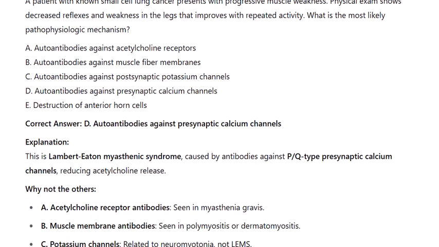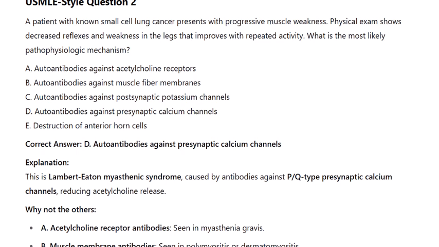USMLE-style question 2. A patient with known small cell lung cancer presents with progressive muscle weakness. Physical exam shows decreased reflexes and weakness in the legs that improves with repeated activity. What is the most likely pathophysiologic mechanism? A. Autoantibodies against acetylcholine receptors. B. Autoantibodies against muscle fiber membranes. C. Autoantibodies against postsynaptic potassium channels. D. Autoantibodies against presynaptic calcium channels. E. Destruction of anterior horn cells.